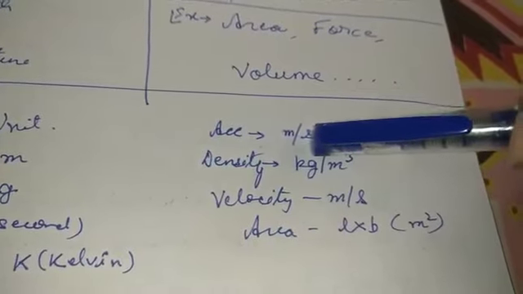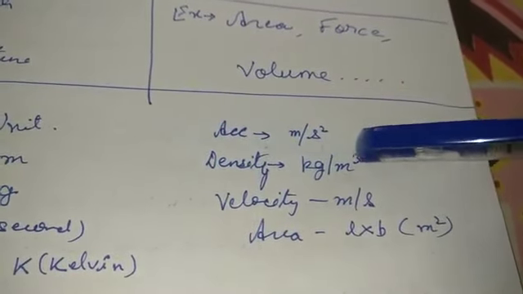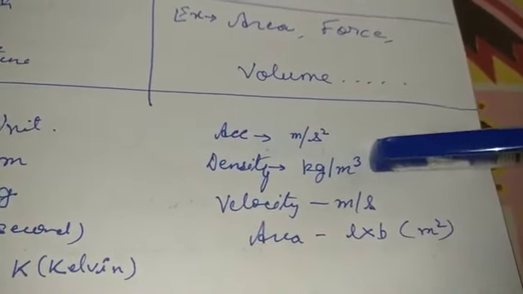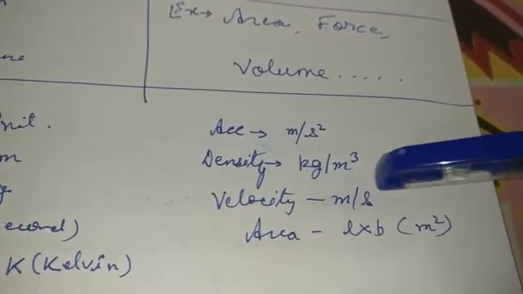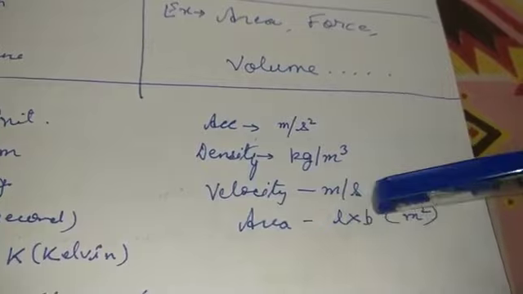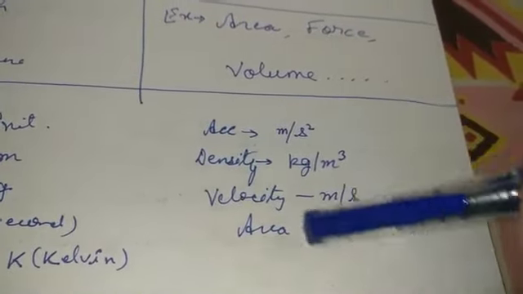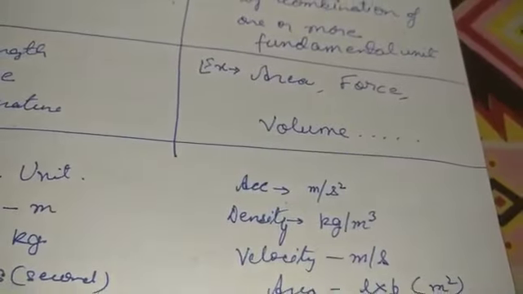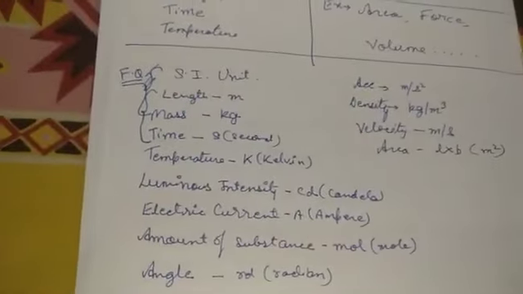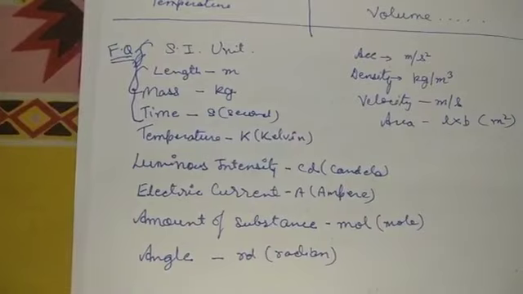Density, kilogram per meter cube, cubic meter. What is this? This is the volume. Velocity, displacement upon time, so meter per second. So these are area, length into breadth, meter square. So these are the things that depend upon others, the ones that are going to come under the derived quantity. Alright. So this is what you can note down and you can go through this thing.